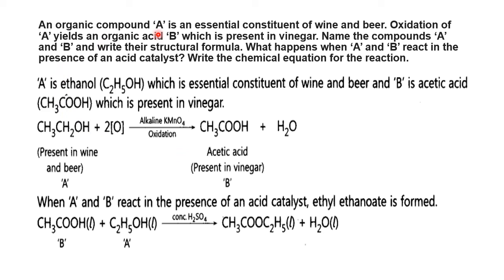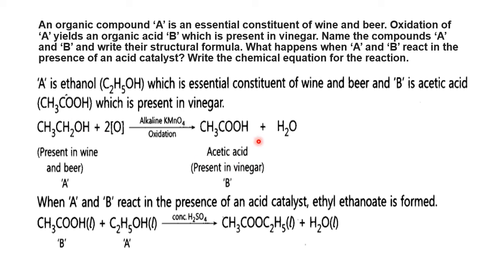An organic compound A is an essential constituent of wine and beer. This is a clue. Which is used for wine and beer? Ethanol. So A is ethanol. Oxidation of A, that is ethanol, gives B. What is B? It is present in vinegar. Just now we told what vinegar is: acetic acid. So oxidation of A gives ethanoic acid. So name the compounds A and B. A is ethanol. B is ethanoic acid. So the corresponding structure is formed here.